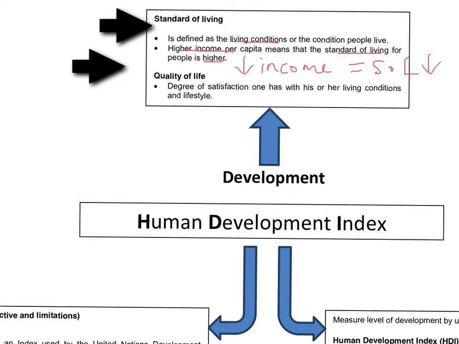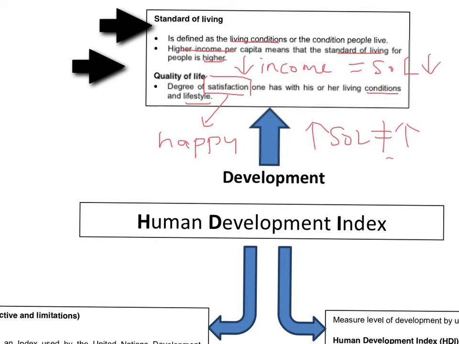Next, let's look at the definition of quality of life. Quality of life is the degree of satisfaction one has with his or her living condition and lifestyle. So the keyword here is living condition and lifestyle, and most importantly, the degree of satisfaction. It means whether one is happy or satisfied with what he or she has. So I could have earned a lot of money, but I'm not satisfied because of the stress, then my quality of life will be low. So this brings us to the point that high standard of living does not equal high quality of life.